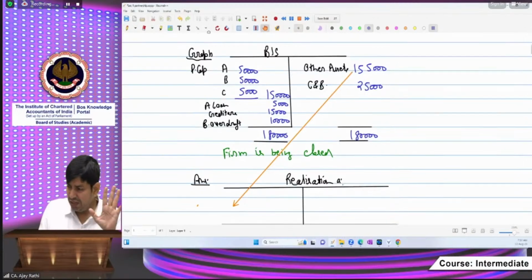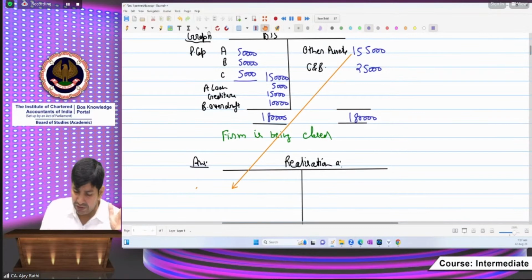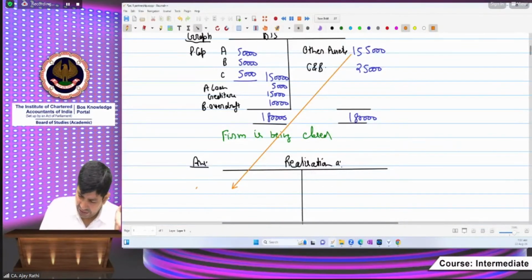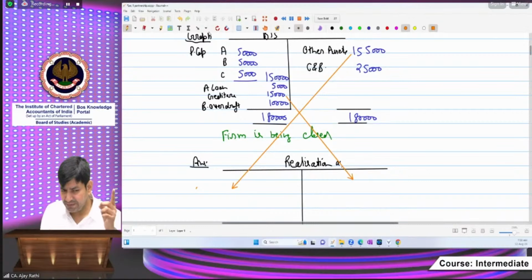Don't worry, all the questions will be practiced in the class, but you have to be clear on the concept first. So beta, in step number one, the book value of all the assets and liabilities must be transferred. First we have to decide which things will be transferred and which will not, with the exception coverage.